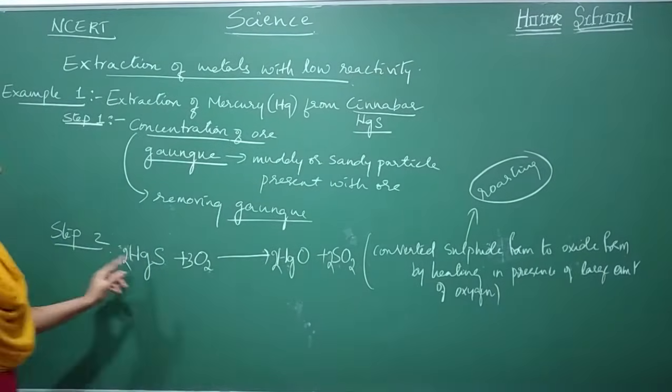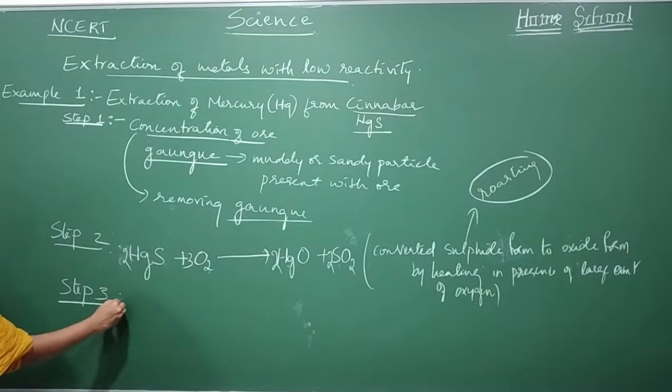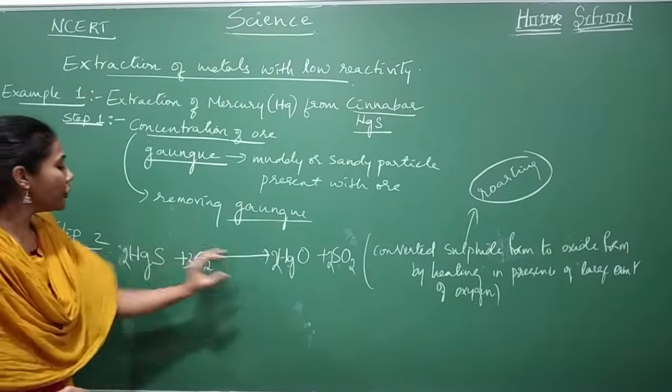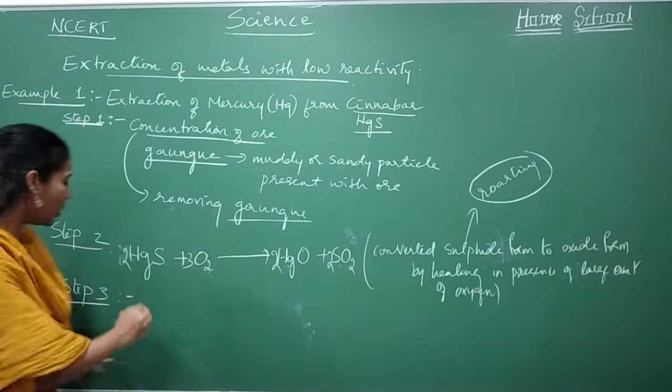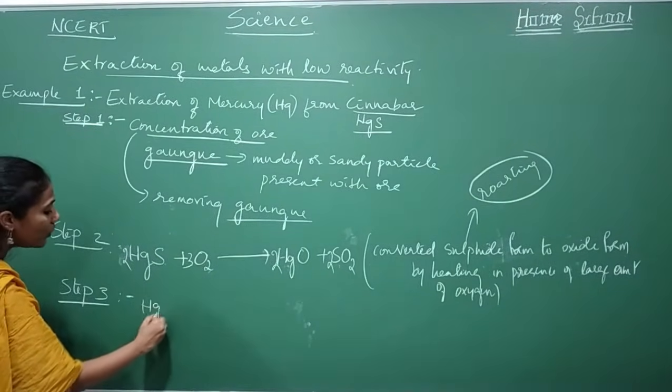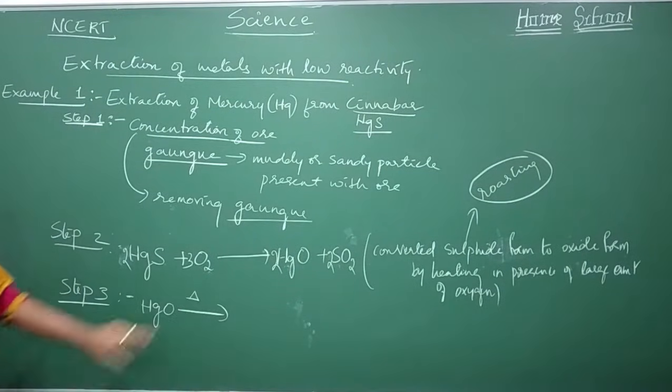So this is your step number 2, and coming to step number 3. Now your cinnabar has been converted into HgO. That HgO, I will take and just heat. This is the symbol for heating.